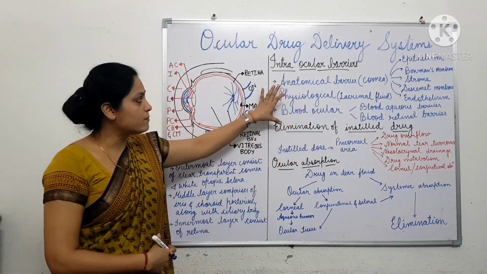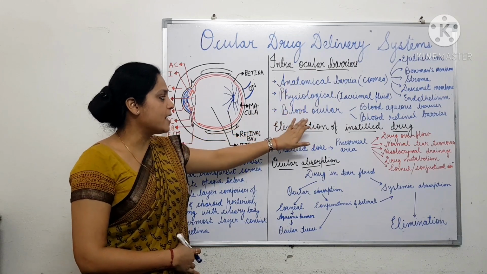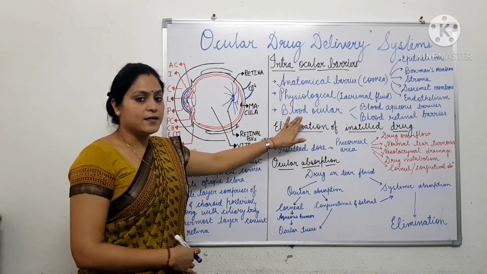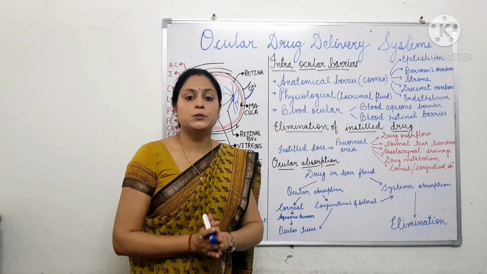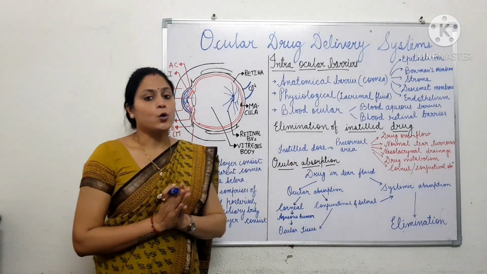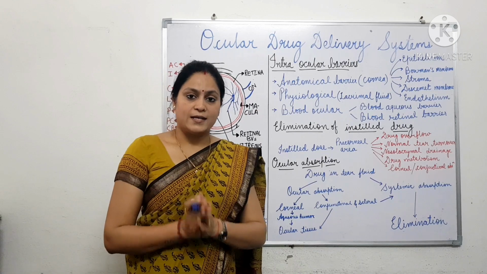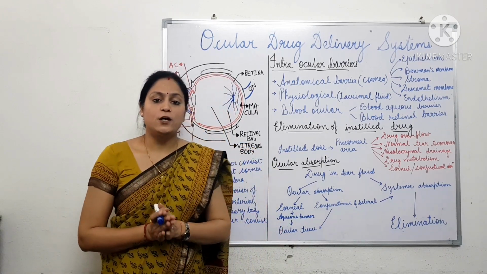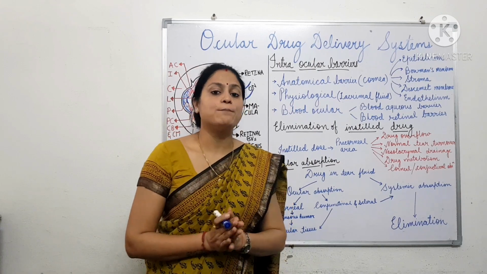So these are the major barriers: anatomical barrier, physiological barrier and blood ocular barrier, which result in low absorption of drug through the ocular tissue. Ocular drug delivery results in a bioavailability of about 5%, even less than 5%.